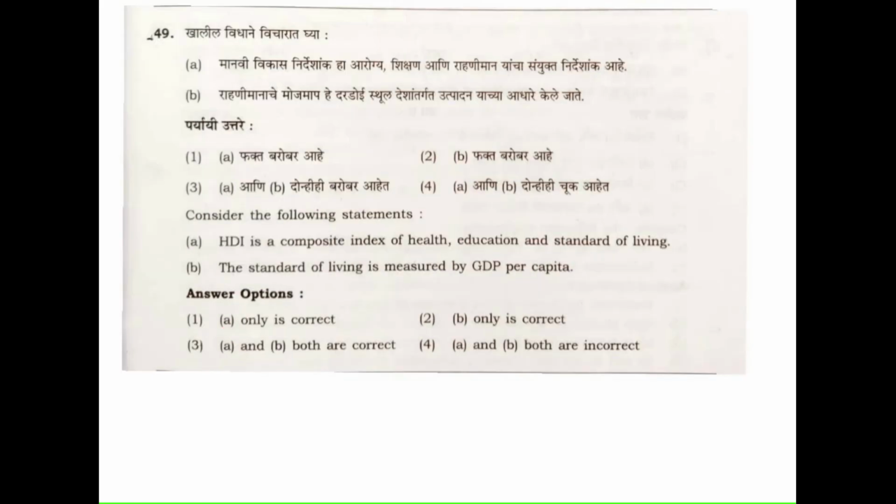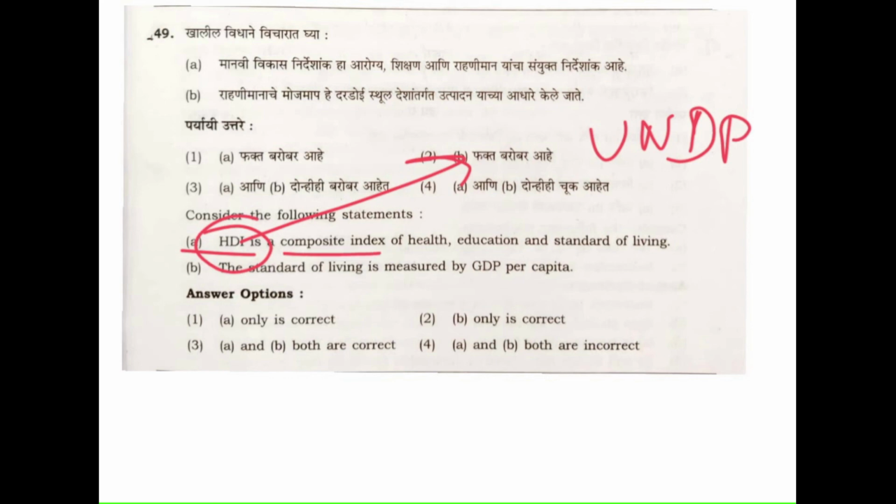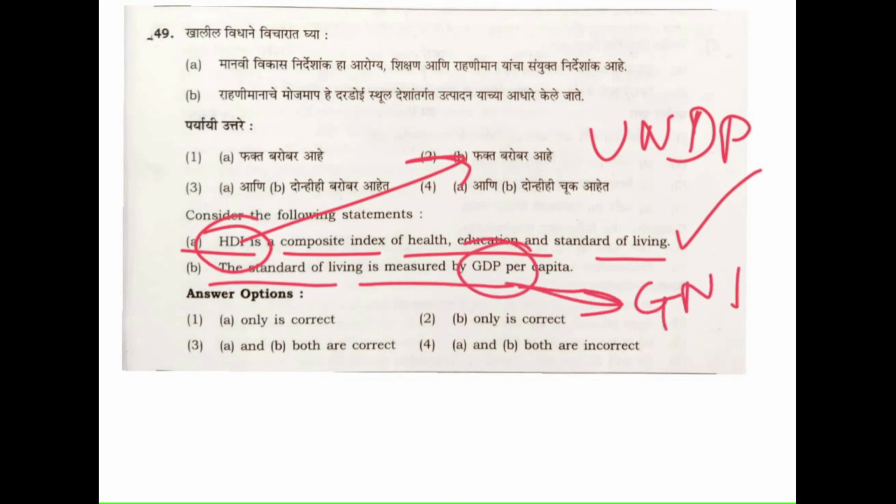Then question number 49, which is about HDI, Human Development Index. It is published by UNDP. Is it a composite index of health, education and standard of living? Yes. The standard of living is measured by GDP per capita. This is wrong. This is measured by GNI, gross national income. So statement 1 is right. Statement 2, that is B, is wrong. A only is correct. Option number 1 is the correct answer.